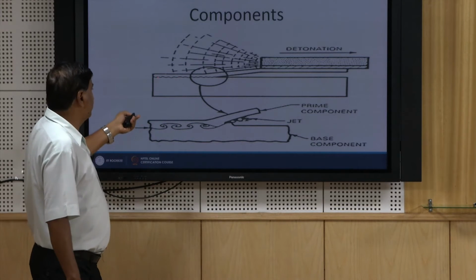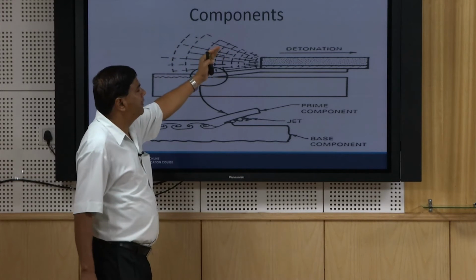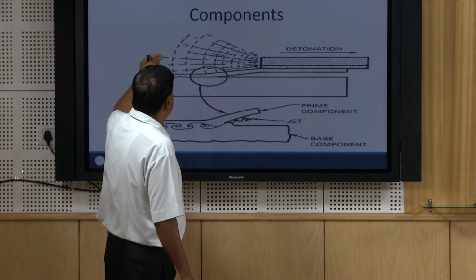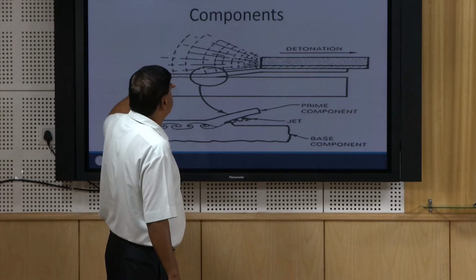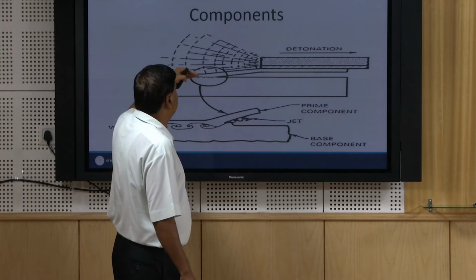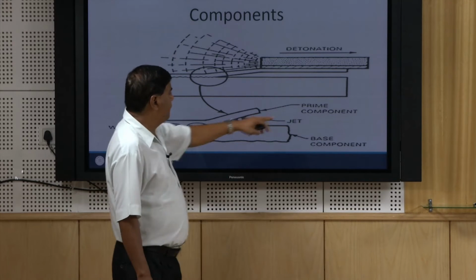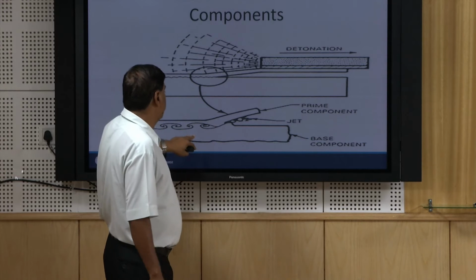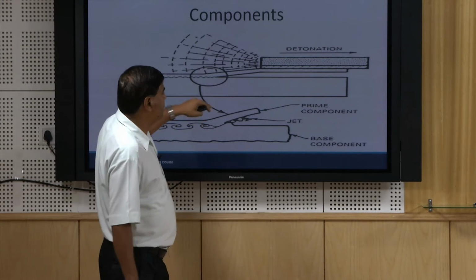In this portion the detonation has already taken place, and with the impact the prime component has impacted with the base metal and been welded. In the enlarged view we can see the prime component in the upper one and the base component in the lower one, forming the wavy structure at the interface, about which I will talk.